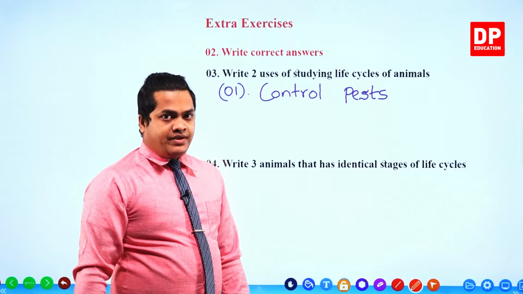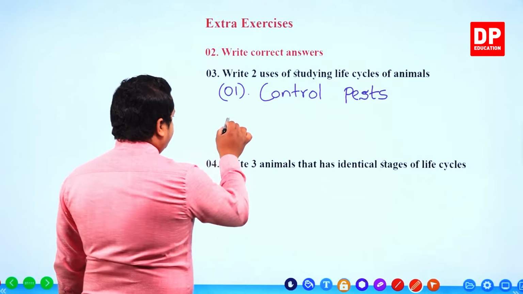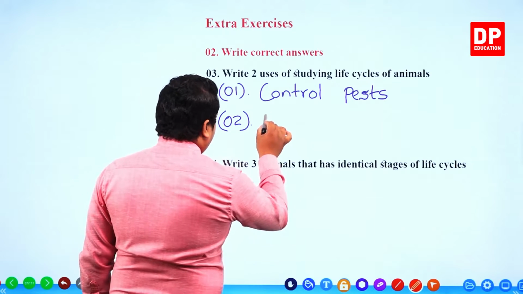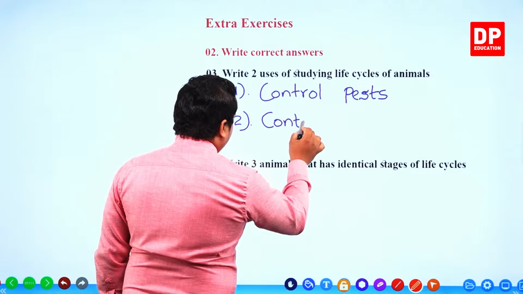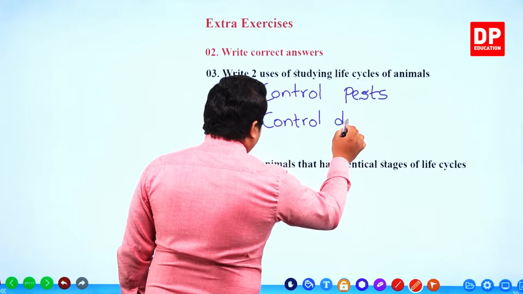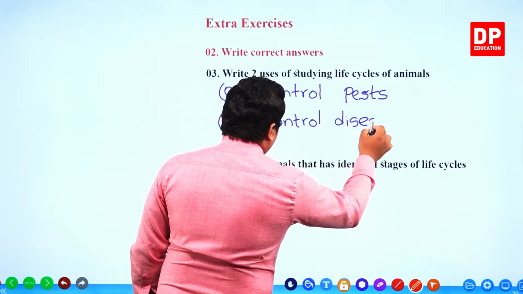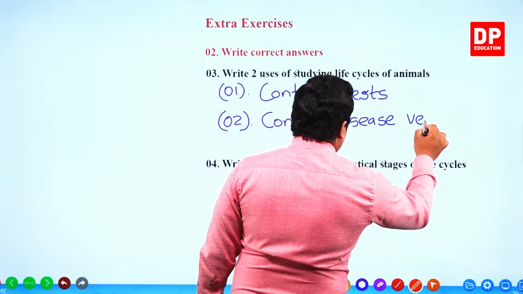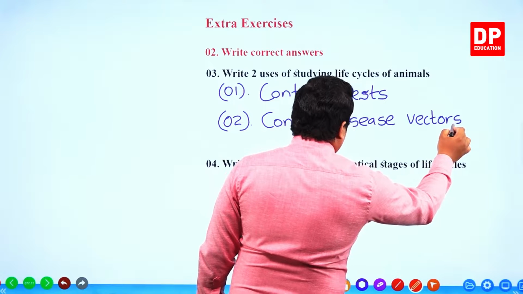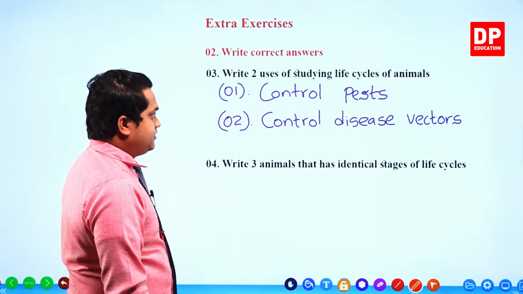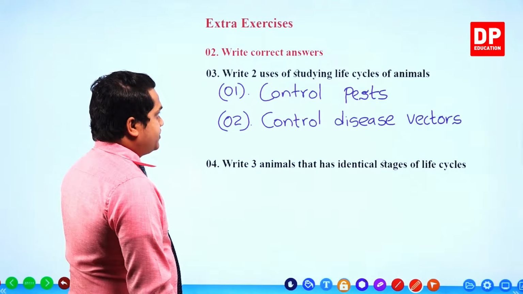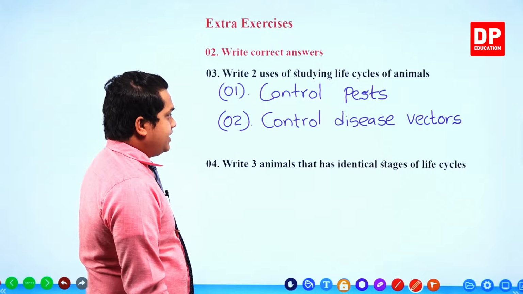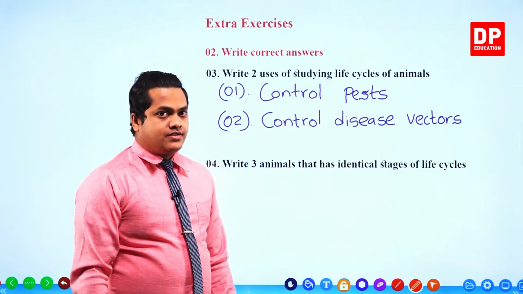Number 2, to control disease vectors. So 2 uses of studying life cycles of animals: one is to control pests and the other to control disease vectors.